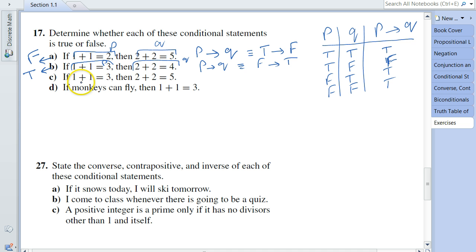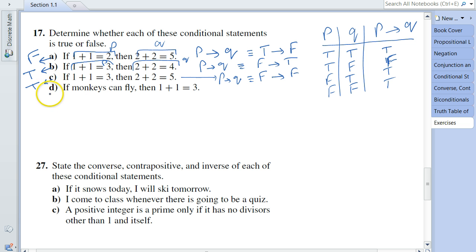Now the same way, 17c: if 1 plus 1 equals 3, then 2 plus 2 equals 5. This can be written as P implies Q. In this case, 1 plus 1 equals 3 is false, and 2 plus 2 is equal to 5 is also false. False implies false, according to the truth table, is true, so I can safely say that 17c is also true.